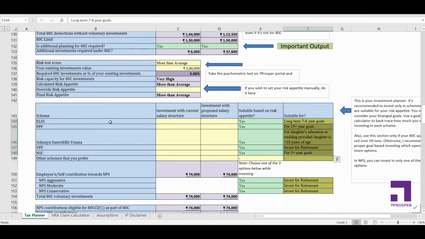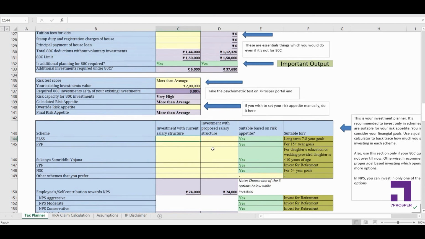Like ELSS is meant for long term 7 to 8 year goals, so you should invest in ELSS only if you have a goal which is at least 7 to 8 years away. If you want to invest in PPF, then you should invest only for long term goals, at least 15 plus years, because before 15 years you cannot withdraw money from PPF. For Sukanya Samriddhi Yojana, you can invest for your daughter's education or her wedding, right? NSC, you can invest in for 5 plus year goals.